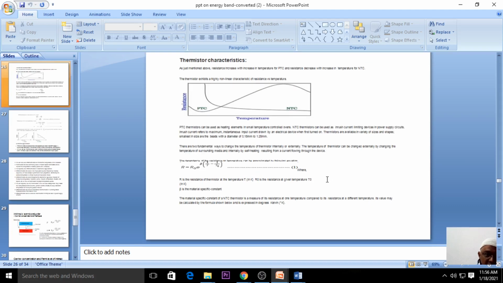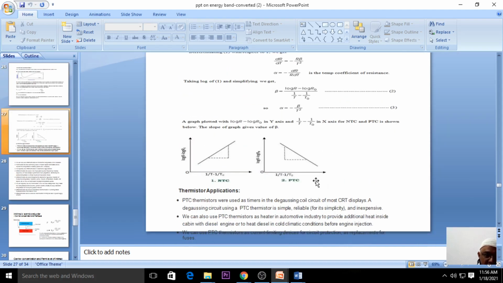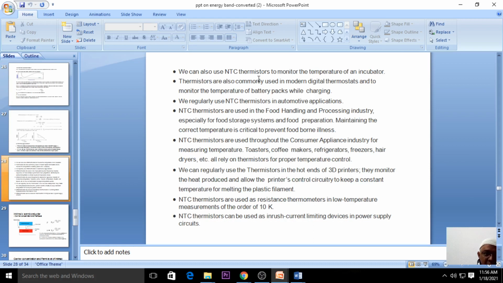In automobile engineering also there are a few applications of thermistors. We use these negative temperature coefficient thermistors to monitor the temperature of incubators, wherever newborn babies will be kept. I think we got an idea. We can keep other things also, but we talk about incubators. Thermistors are also commonly used in modern digital thermostats and to monitor the temperature of battery packs while charging. So you can monitor what the temperature of the battery will be while charging. We regularly use negative temperature coefficient thermistors in automotive applications.